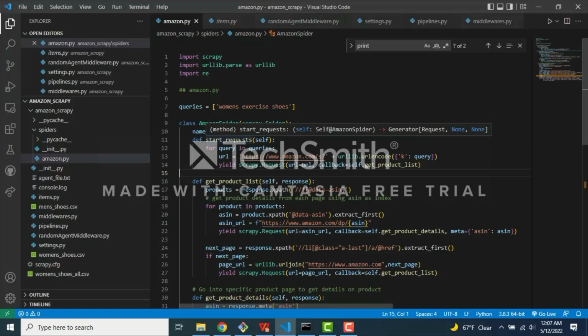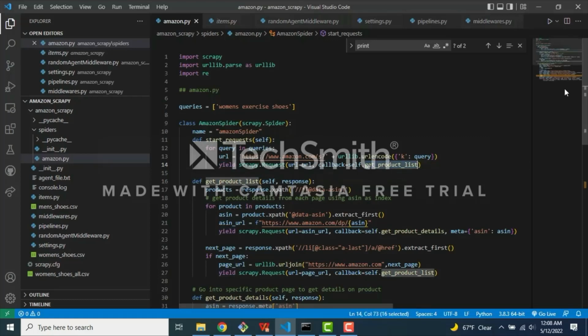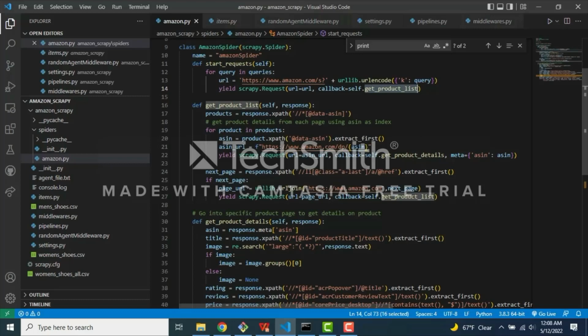So we will begin at the start request, and then we're going to be doing a for loop for every specific query that we have here. We're going to be essentially passing in a URL, and we're going to be doing a Scrapy request, a get request on this website with that specific query. So you're going to see that there's a yield here, Scrapy request, and then the callback is the get products list. So we're going to be jumping into this get products function.